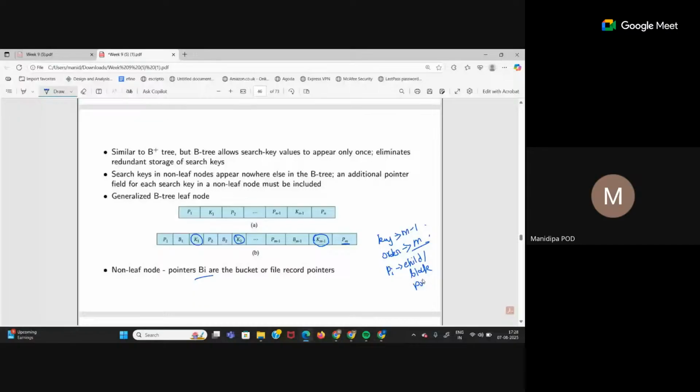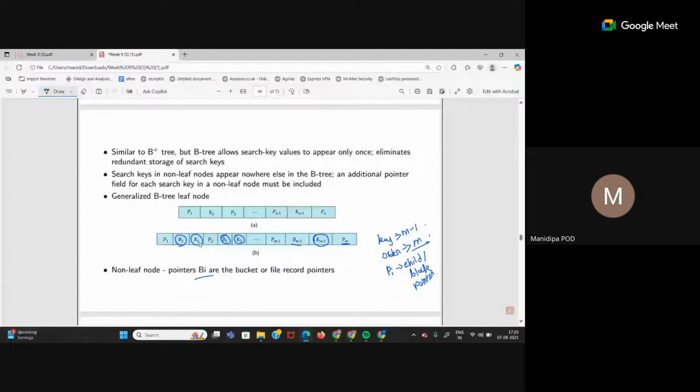How many B pointers are there? B1, B2 up to Bm minus 1. That means these are bucket or record pointers. So this K1 key, where is this key present in the table? That is shown by this record pointer B1. K2 key, where is it stored in the actual table? That is shown by the record pointer B2. So like this, m minus 1 number of record pointers will be there if there are m minus 1 keys.